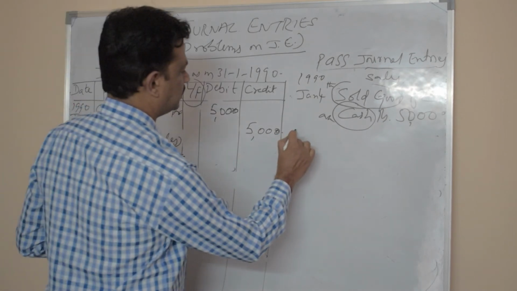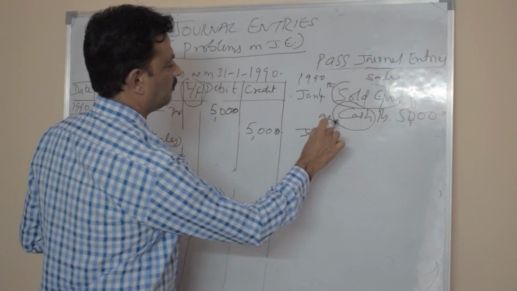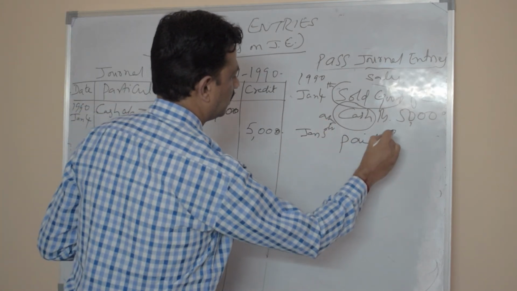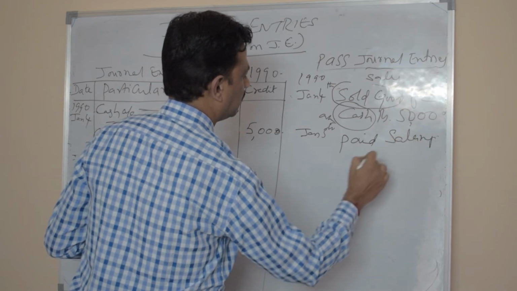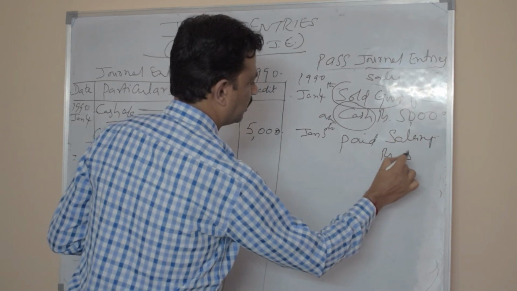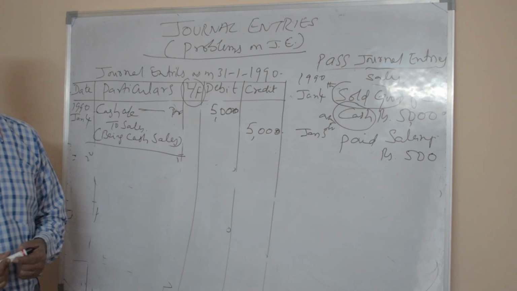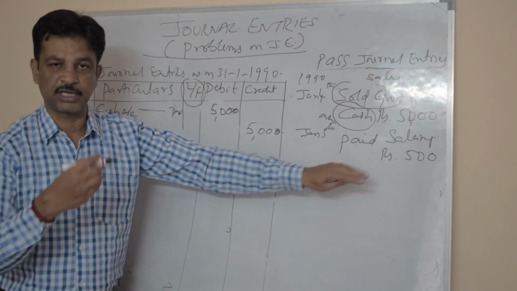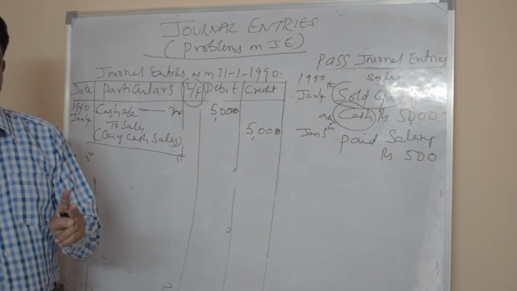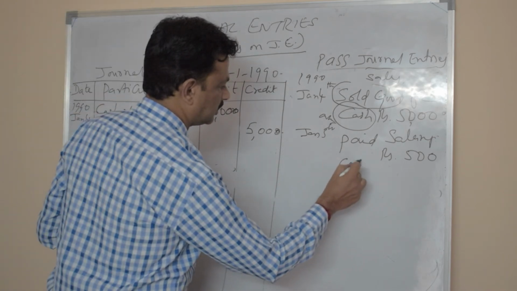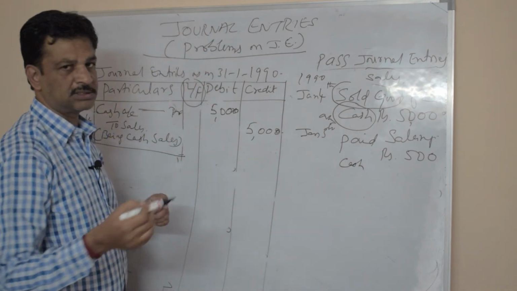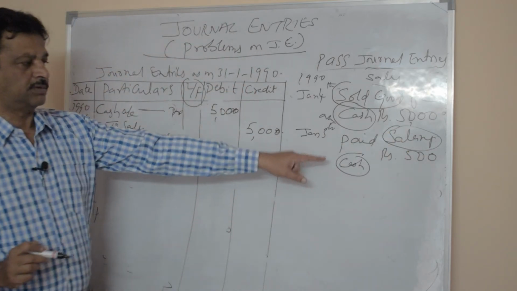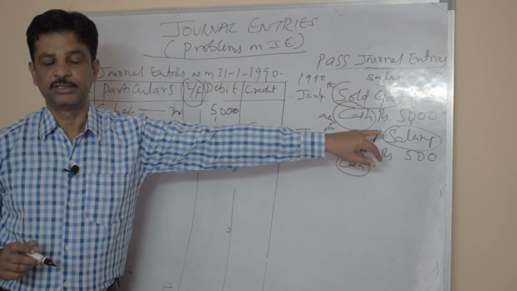Next entry on January 5th: paid salary, rupees 500. Paid salary rupees 500. So here we are paying cash as salary to the staff. There are two accounts here. One is cash account, so that is cash is going out. Paid in the sense cash paid. So one is cash account, another is salary account.